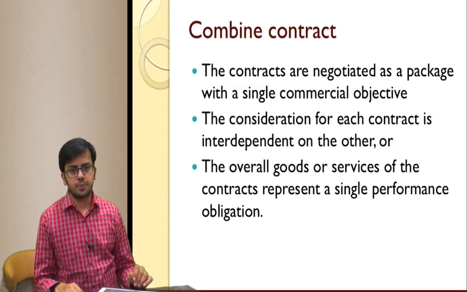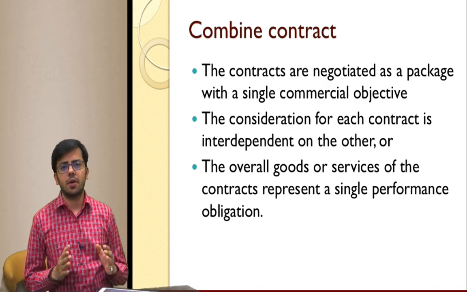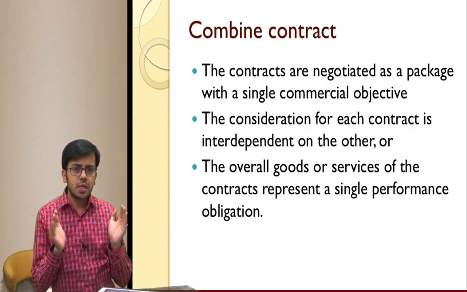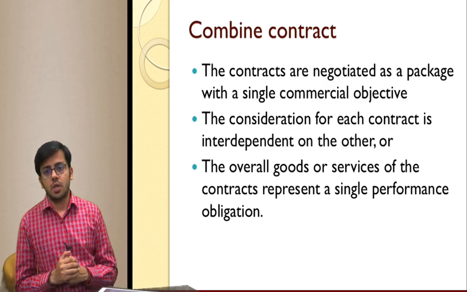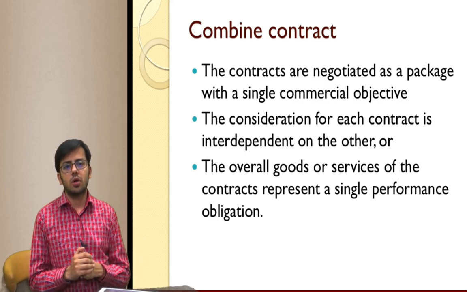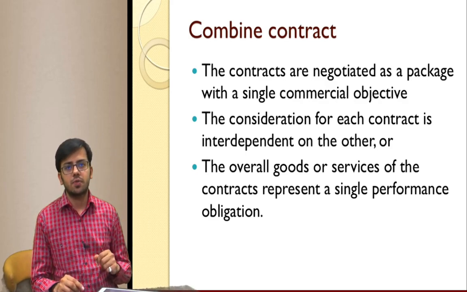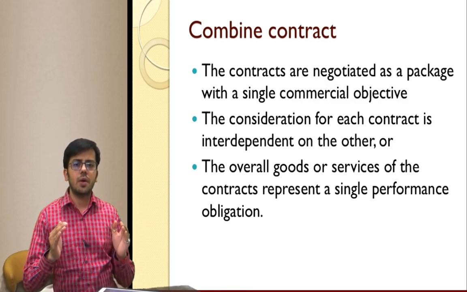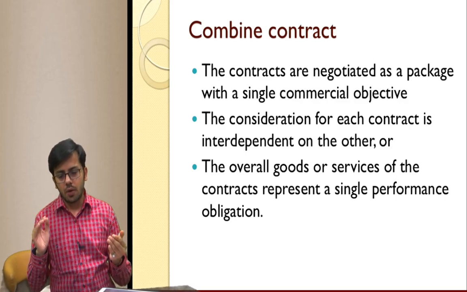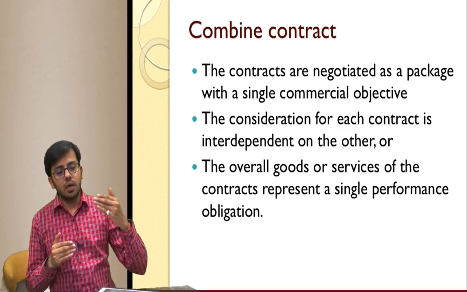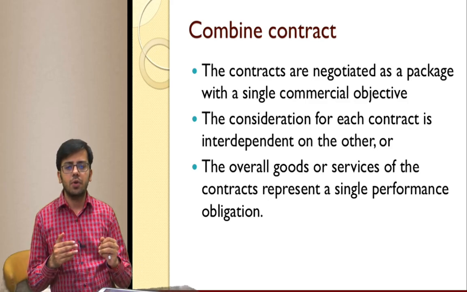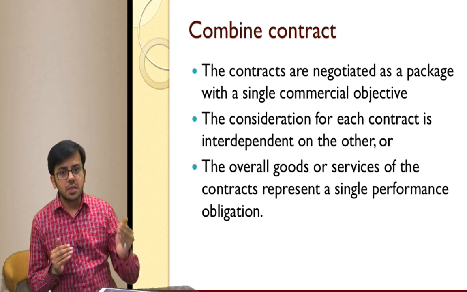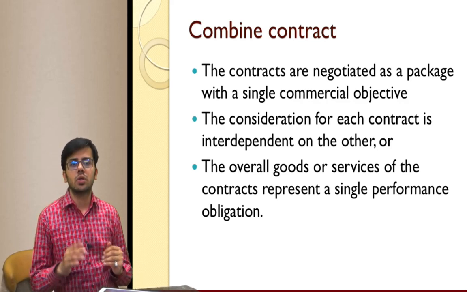Next one. There are multiple contracts that have been entered. Should we consider them distinct contracts or should they be considered as a combined single contract? They can be considered as a single contract if these 3 points are satisfied. They were negotiated as a single package. That means we have negotiated with the other person that to perform this one contract, in the other contract there will be some discount that will be available, and both of them are to be done. If someone cancels one of the contracts, he will not be able to carry out the other contract as well.